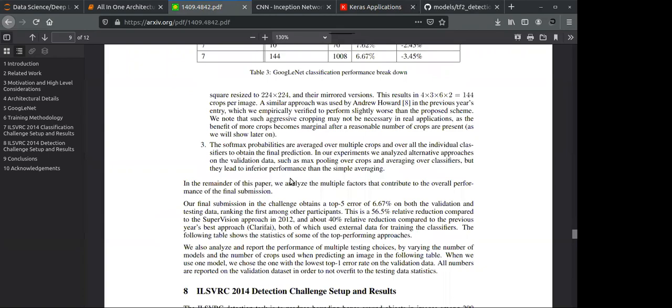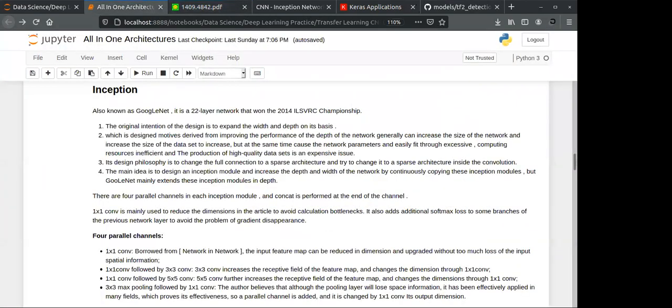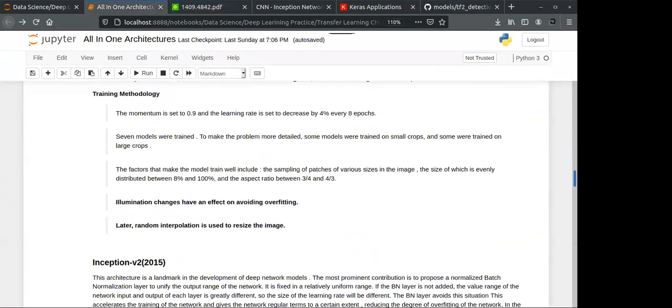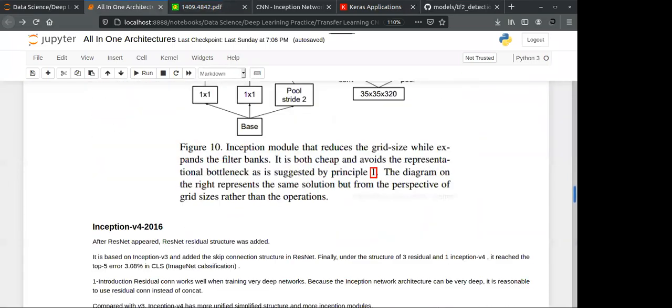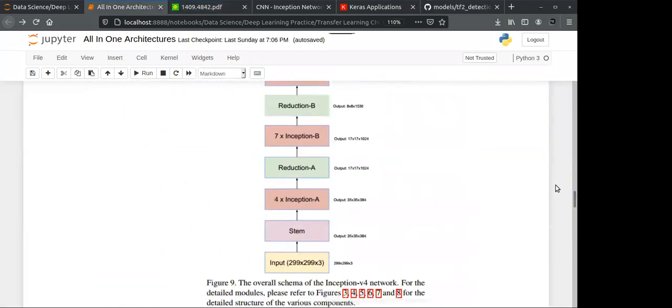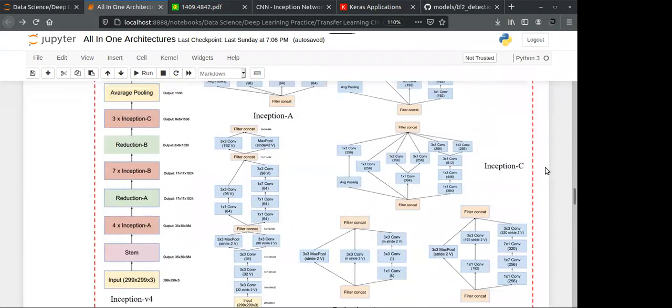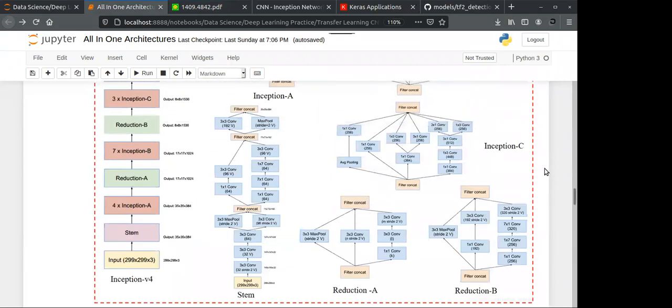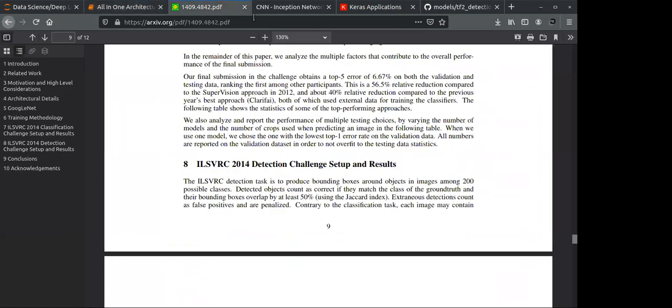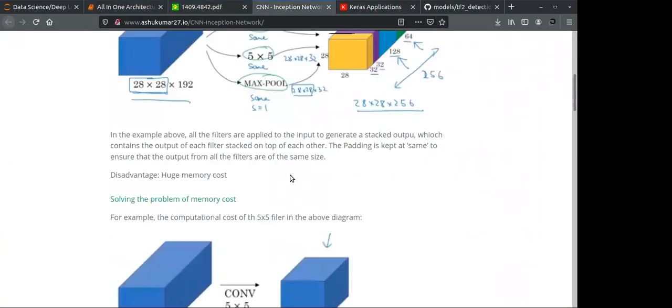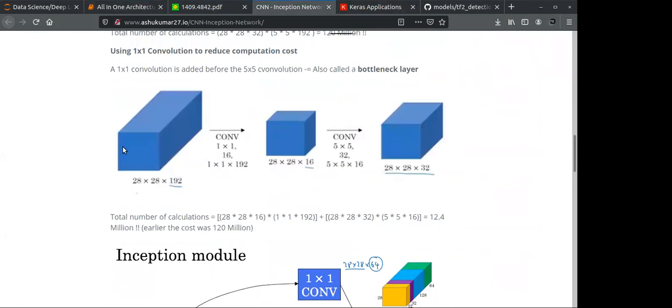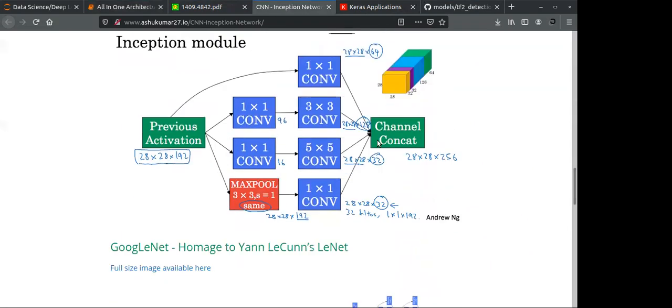There are many types of Inception net. This is one type of Inception net which I showed you, a dimensionality reduction step. So we are reducing the dimensionality over here.